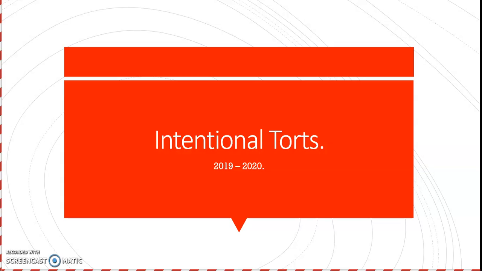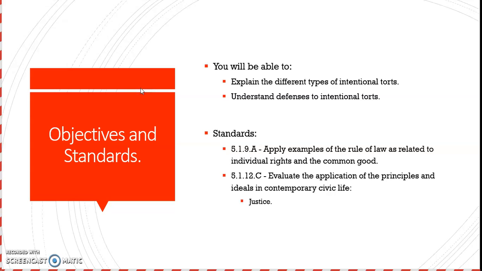Talking about the categories involved with torts. So our first category here is intentional torts, 2019 to 2020. Objectives and standards. You will be able to explain the different types of intentional torts, and you will be able to understand defenses to intentional torts. And please take a moment there to look over the standards if you would, please.